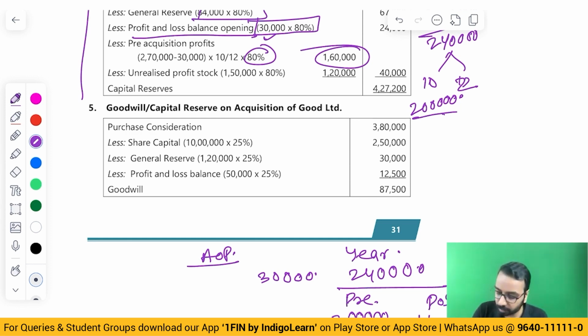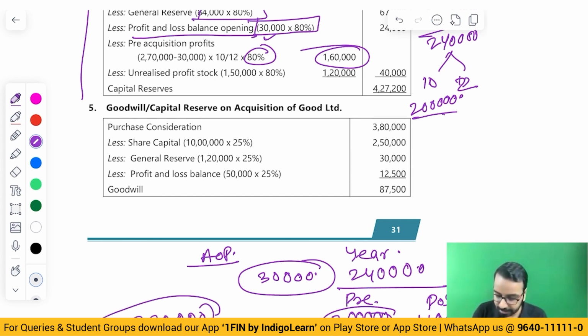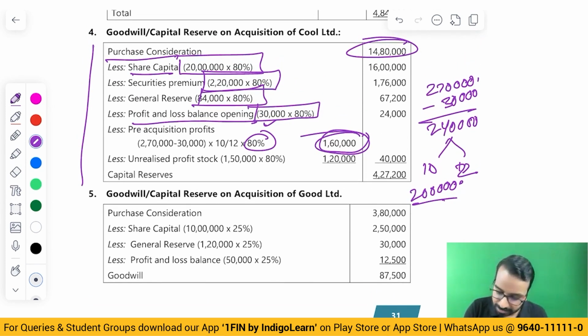Post is 40,000. So what you will do? 30 plus 2 lakhs, 2,30,000 is pre. This multiplied by 80%. So 2,30,000 into 80%, you get 1,84,000, which is nothing but 1,60,000 here and 24 here. So you can do it in the normal tabular format that we have been doing.